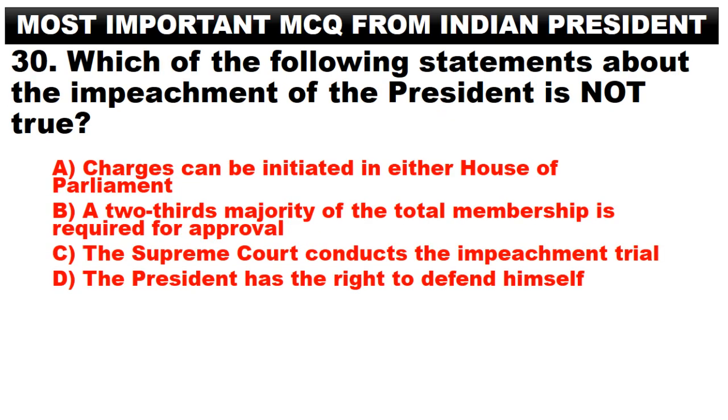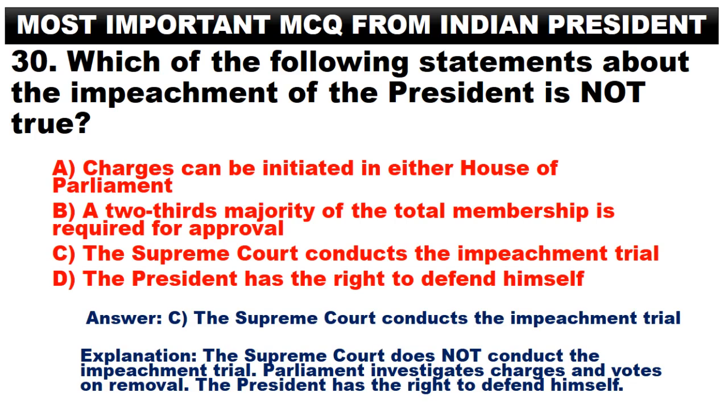Which of the following statements about the impeachment of the President is not true? A. Charges can be initiated in either House of Parliament. B. A 2/3 majority of the total membership is required for approval. C. The Supreme Court conducts the impeachment trial. D. The President has the right to defend himself. Answer. C. The Supreme Court conducts the impeachment trial. The Supreme Court does not conduct the impeachment trial. Parliament investigates charges and votes on removal. The President has the right to defend himself.